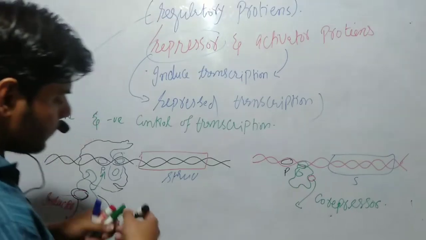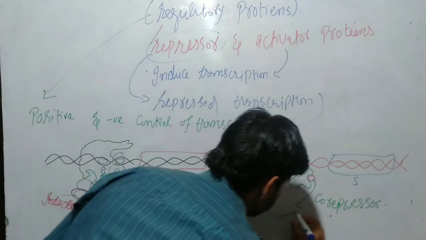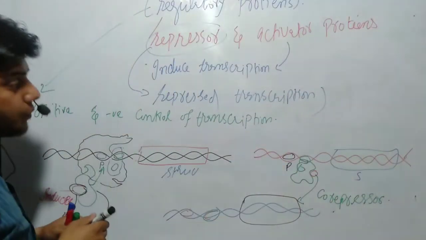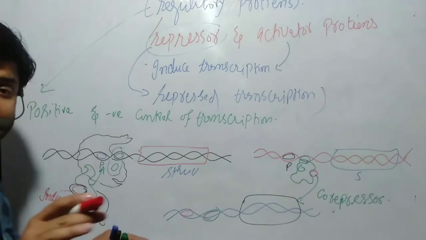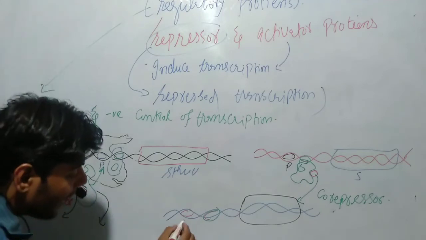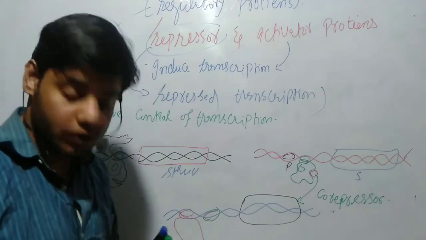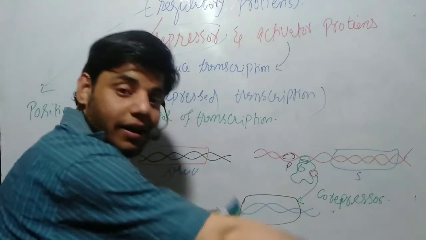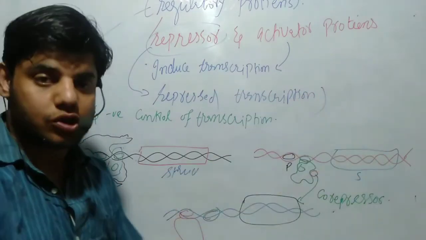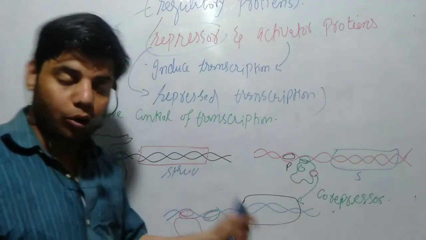Okay. Let me draw a third diagram. Sometimes, let's suppose this is again a DNA, as you can see. Sometimes we have activator proteins. This activator protein doesn't need the inducer. Remember guys, sometimes we have the activator protein that will bind to this operator region, promoter region. When it binds to the promoter region, it will cause the bending of the DNA, and the transcription process will carry on, which we call positive transcription control. So we get the product.